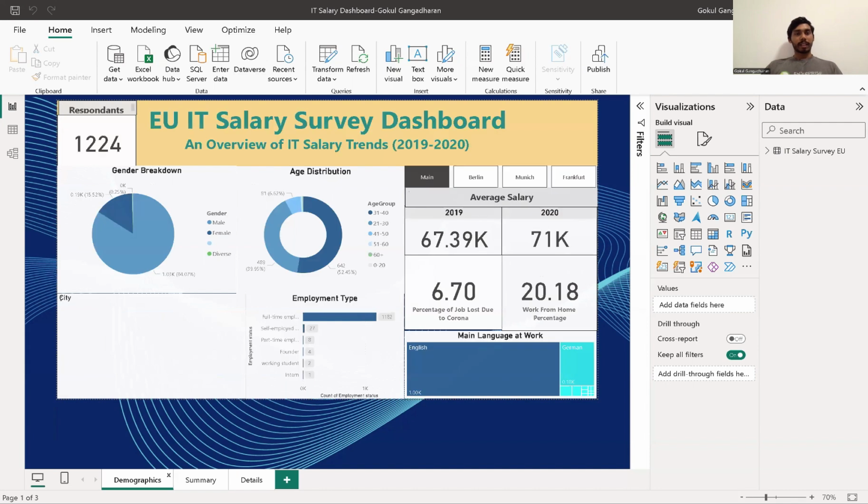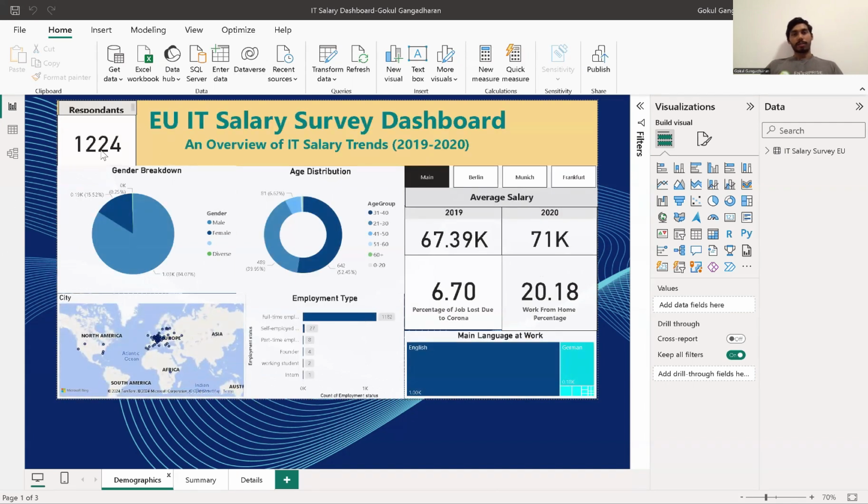The demographics page contains all the basic details like the number of respondents to the survey, the gender breakdown, age distribution, the concentration of the cities that the respondents came from, the type of employment, the language that they speak at work, and also a comparison between the 2019 and the 2020 numbers. I've also used a bookmarking function here to show the city-wise breakdown of everything in the charts as well.